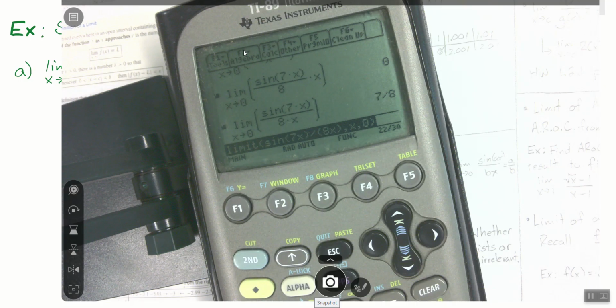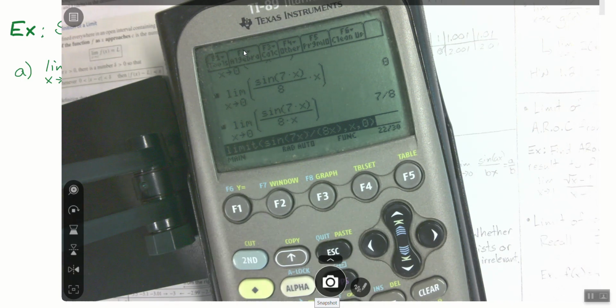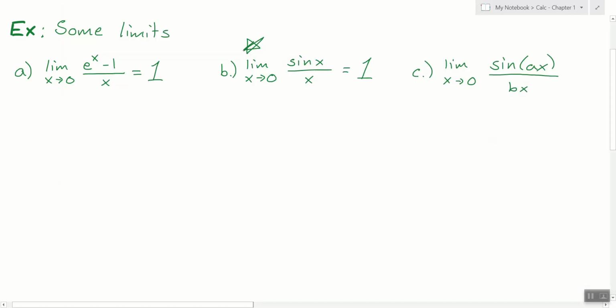So let's see. Yeah, x comma 0, and then just close your parentheses, and you're good. That was all you're missing. Boom. Okay, so we see that there's a pattern showing up, I think. What if it's sine of ax over bx? What is that going to shake out at us? Ooh, does your answer have a sine in it? It's just a over b.